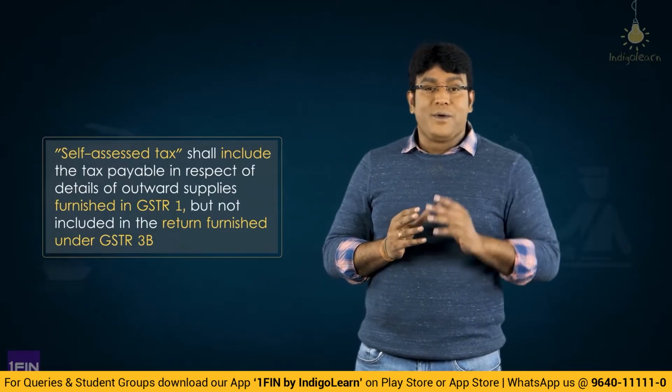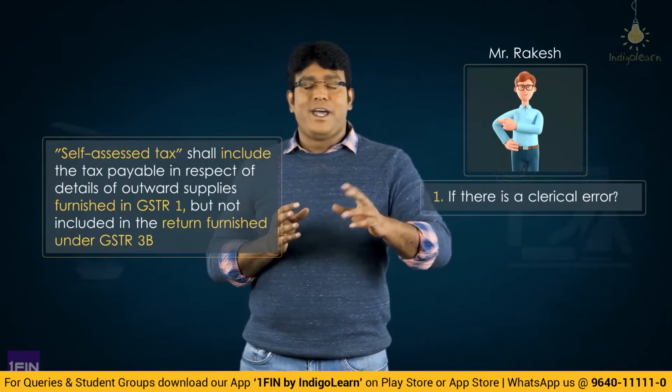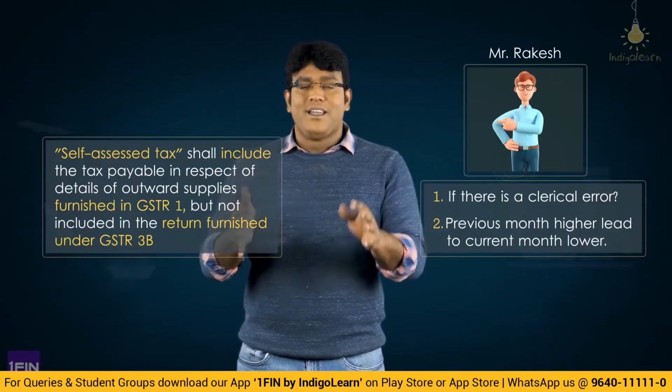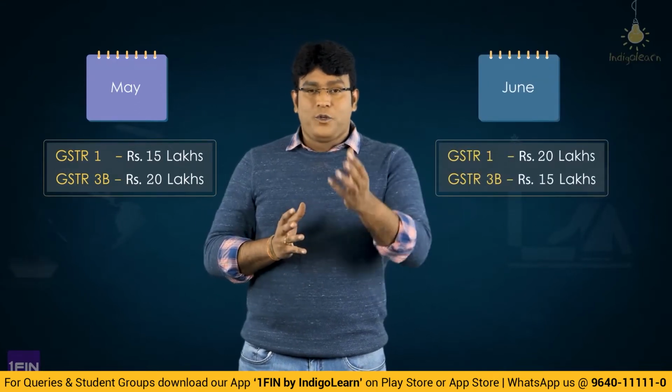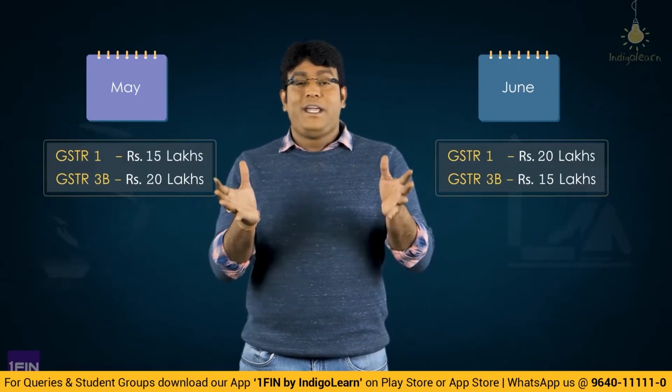But let's take a general tendency here. There could be some instance where a clerical mistake would have happened, or where a higher figure was shown in the previous month's 3B, so in the current month 3B is shown less as compared to GSTR 1. Let's say for example, in the month of May, the GSTR 1 figure is 15 lakhs, but in 3B we paid tax on 20 lakhs. So what will he do? Since he paid tax on 20 lakhs, next month in 3B he will show 5 lakhs less. So there could be some genuine cases, some clerical mistakes which might be involved.